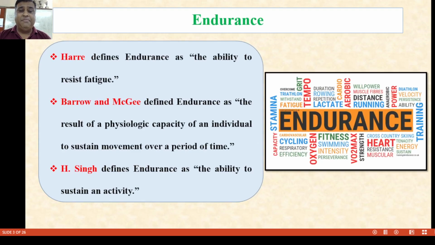Now first, what is the meaning of endurance? Endurance is defined as the ability to resist any type of fatigue. That is called endurance.